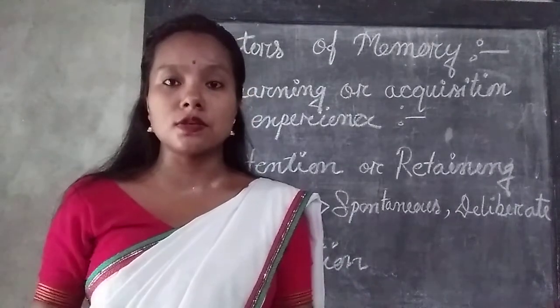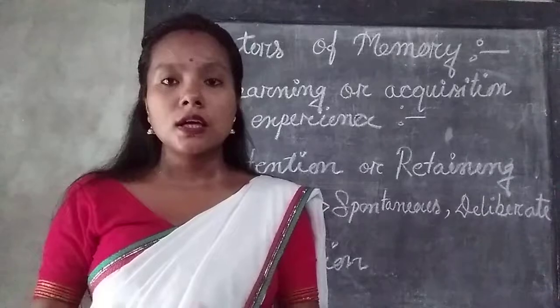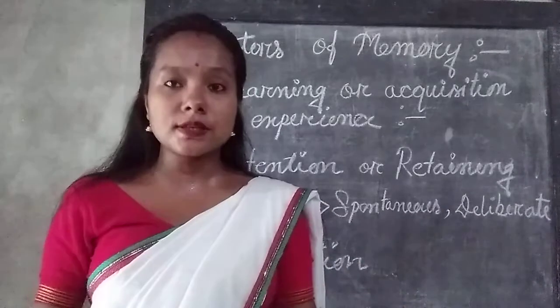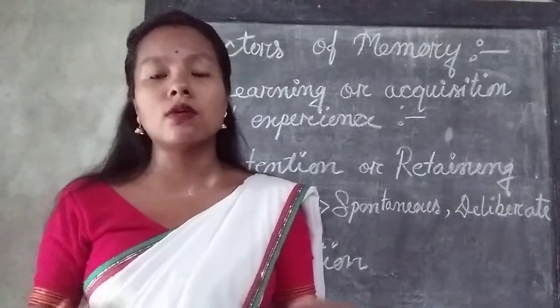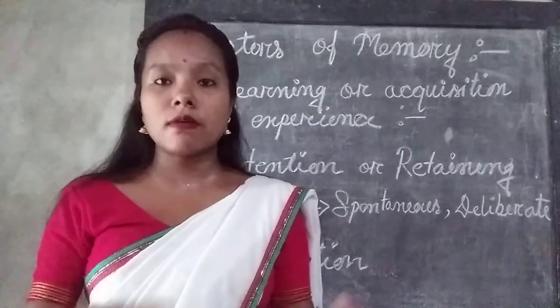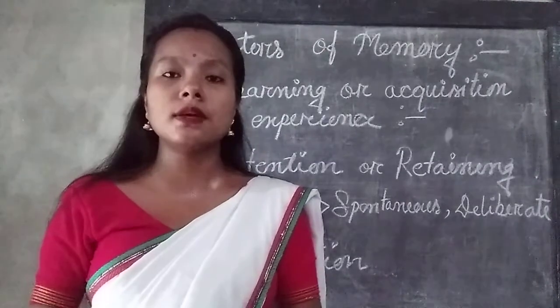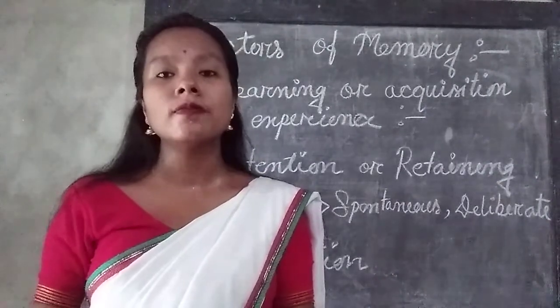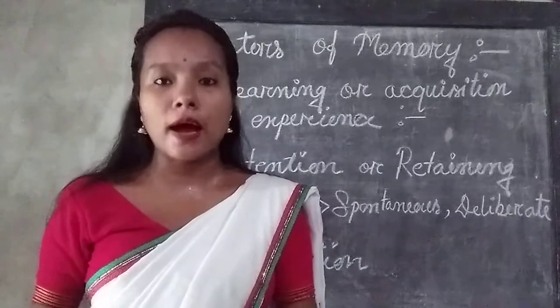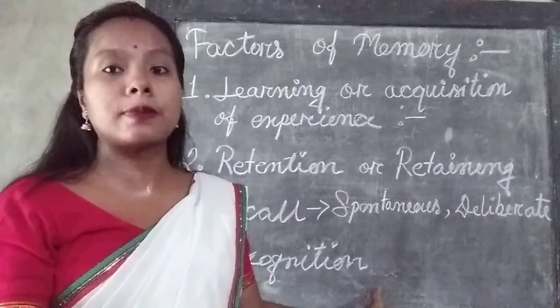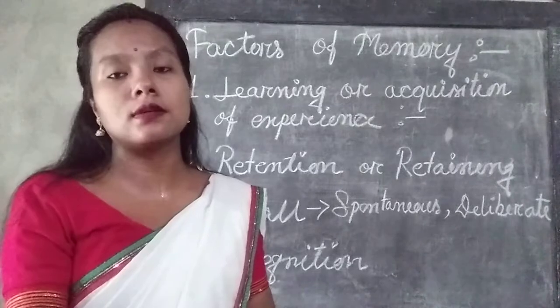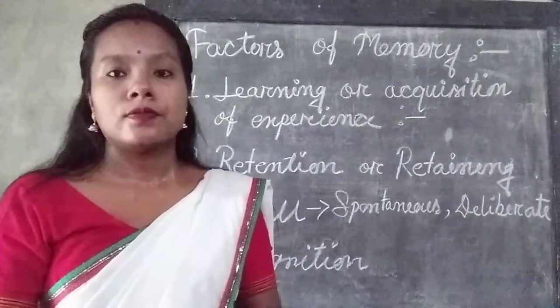In recognition, the past learning material or past experience, some object or even a person, is in front of us, and we have to identify that we met that thing before.